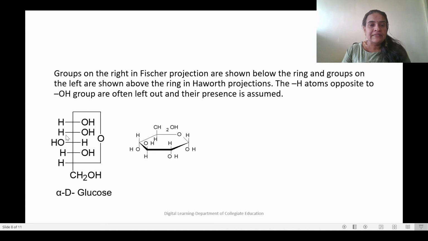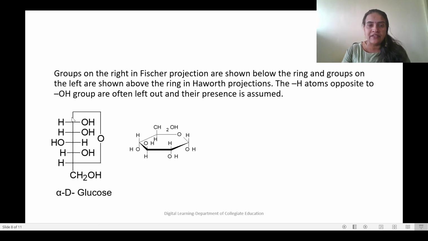Here this is the straight chain as well as the ring chain together, where we have written. But when we are writing the Haworth structure, the closed cyclic ring structure, how to write the groups? You can see the groups on the left side are written on the top and the groups on the right side are written at the bottom.